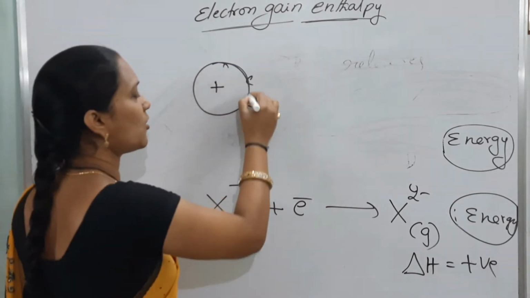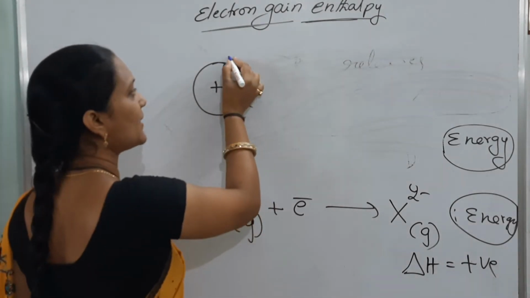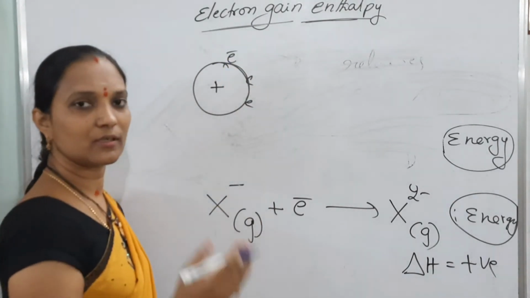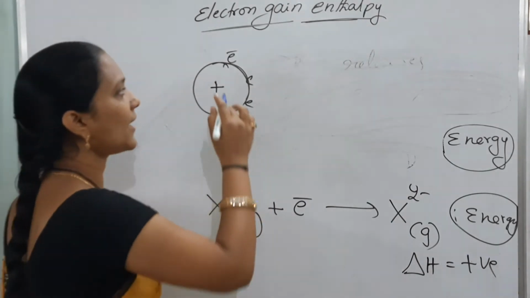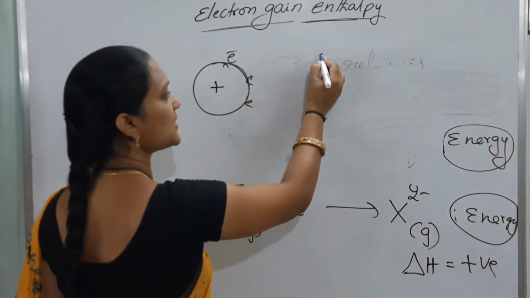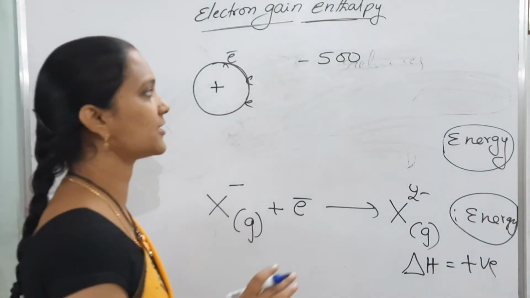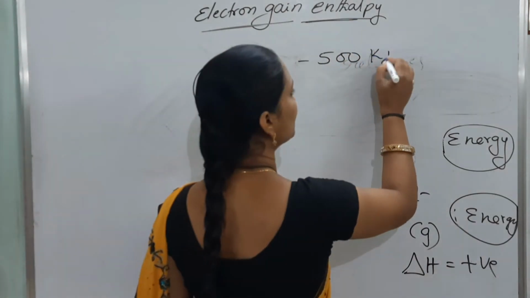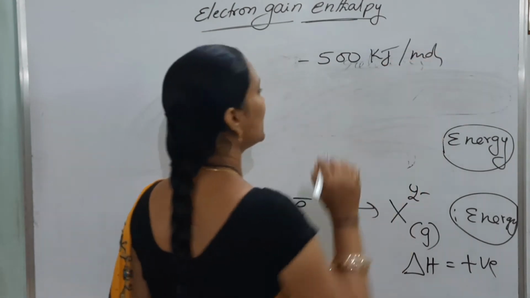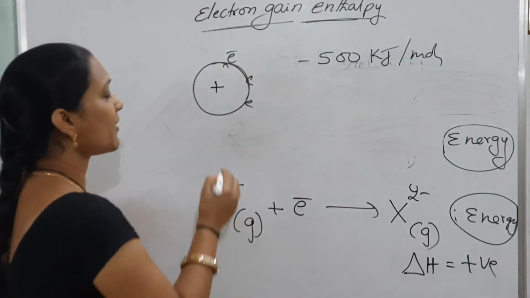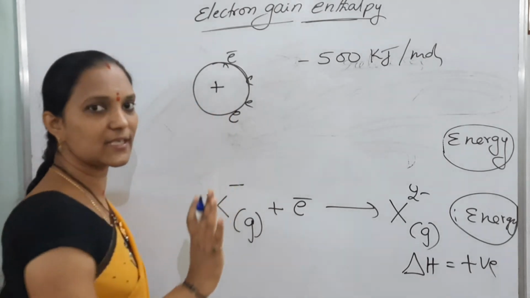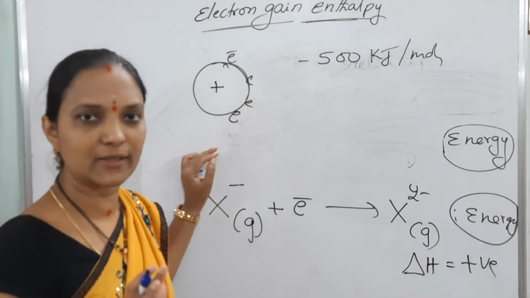To this same outer shell we are adding one electron. Then it releases some amount of energy, for example 500 kilojoules. That is first electron affinity.